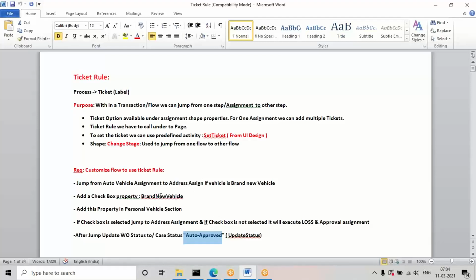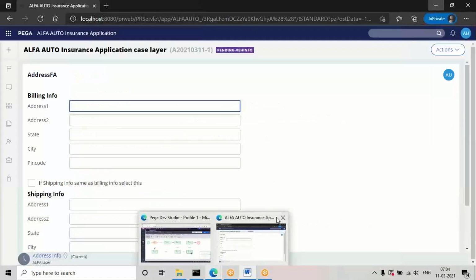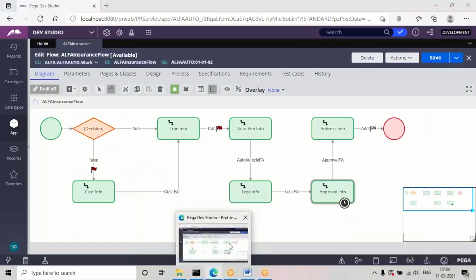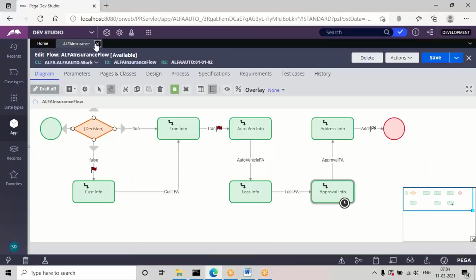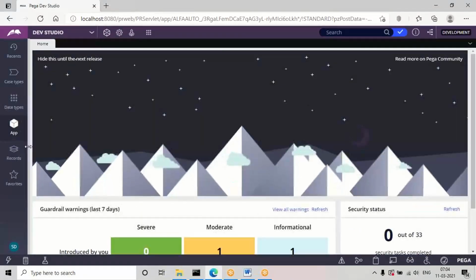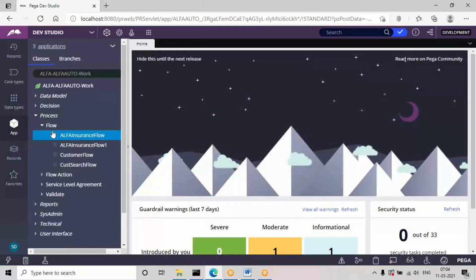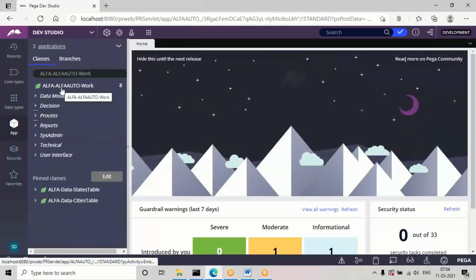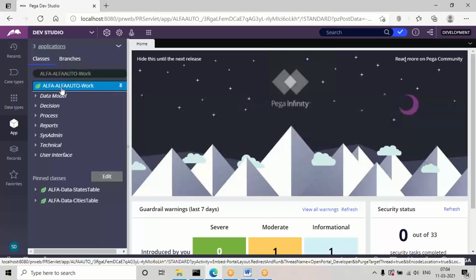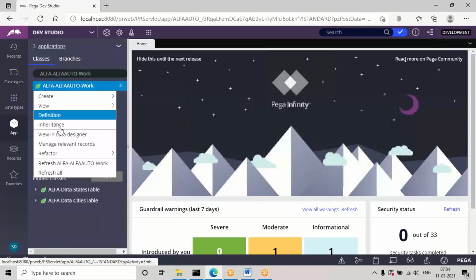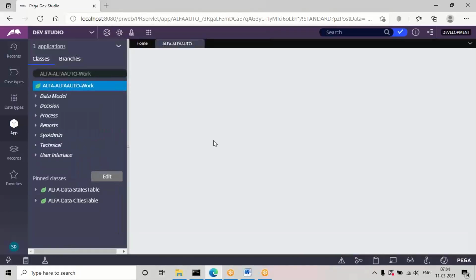First thing is we need to create this checkbox property. It's a single value property only, and we'll try to create it using the widget option. So right click on the class and open the widget, that is, click on view in data designer.